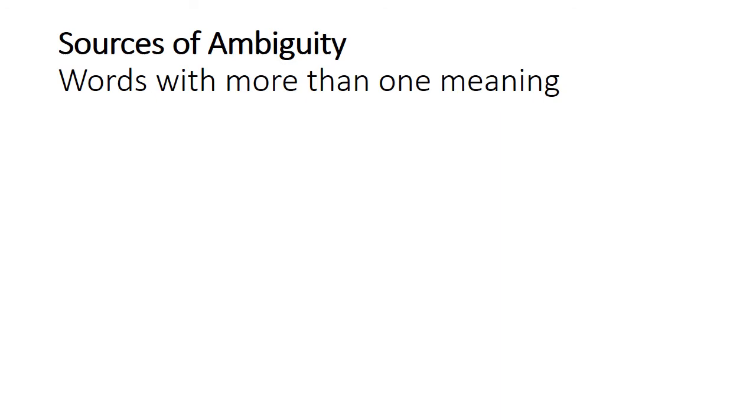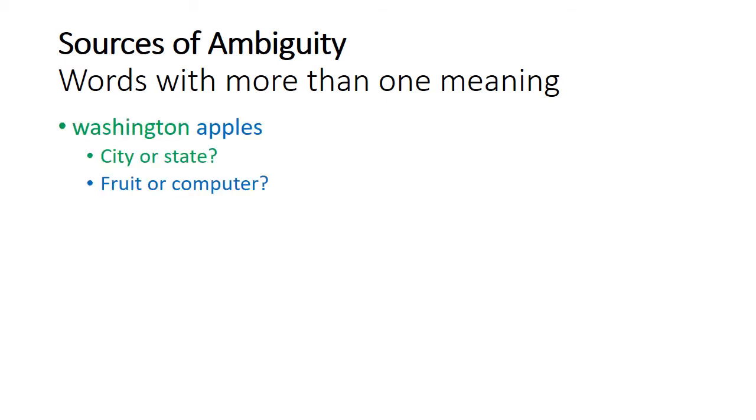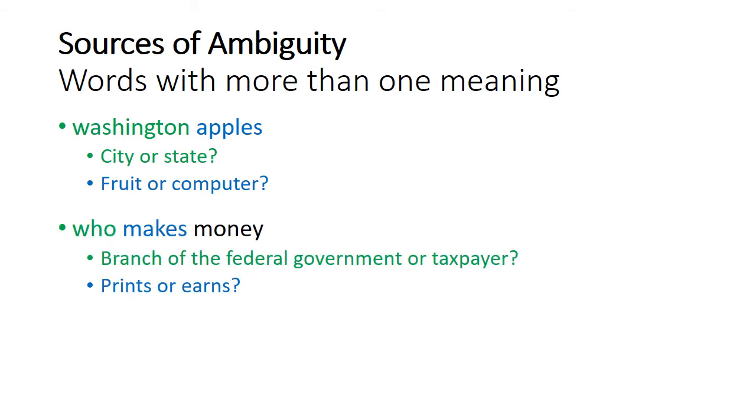So where does ambiguity come from? The first source of ambiguity is simply words that have more than one meaning. So for example, in the utterance "Washington apples," Washington could be referring to a city or a state, and apples could be referring to either a fruit or a computer. In the utterance "Who makes money," who could be referring to a branch of the federal government or to the taxpayer, and makes could be referring to printing the money or earning the money.